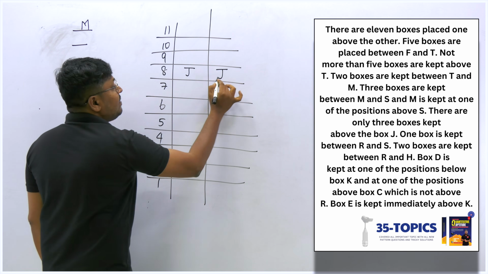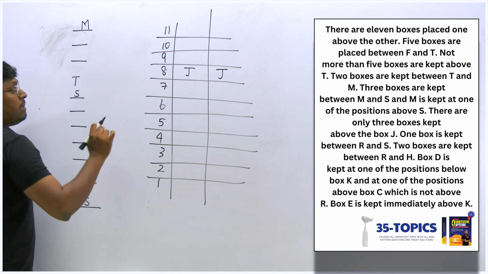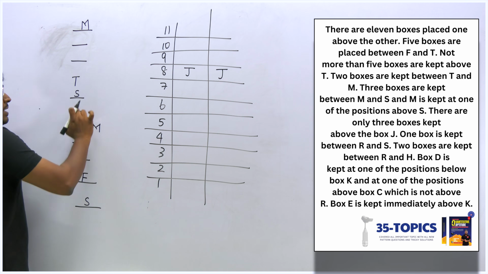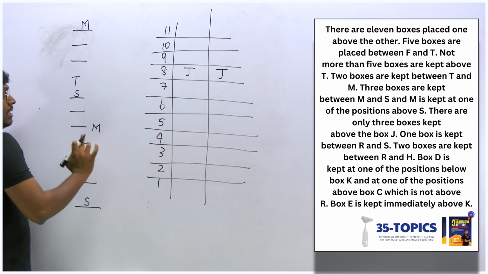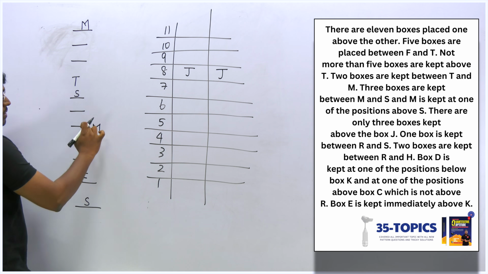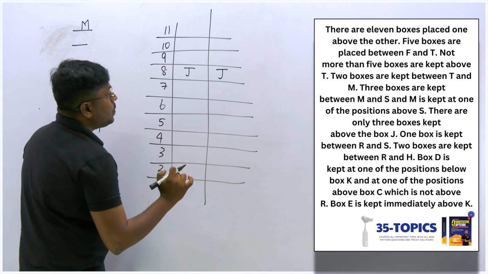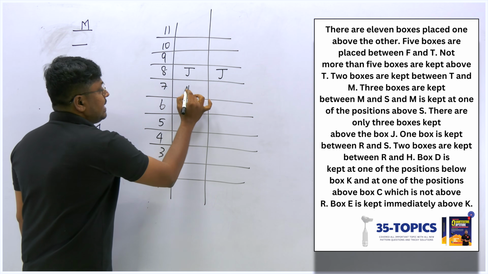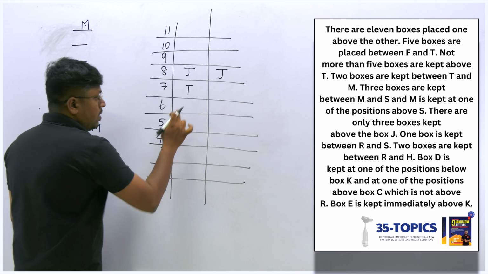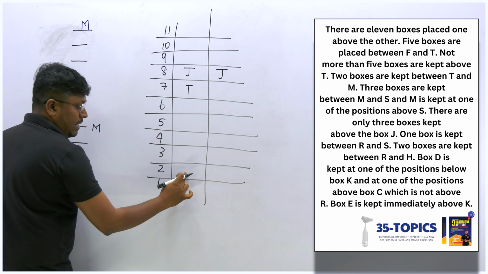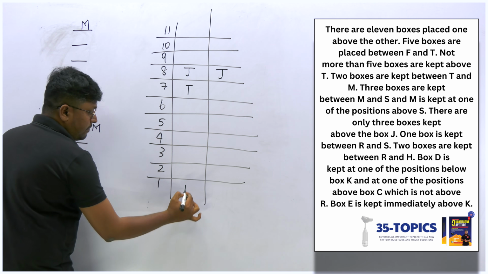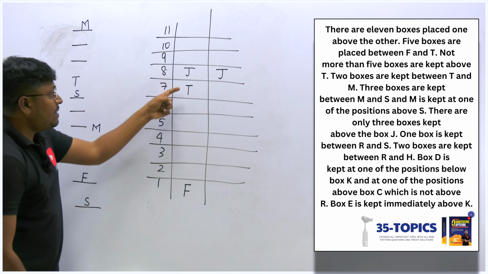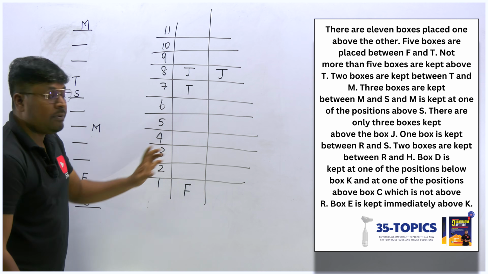So now I think we can fix T here, because between T and F we know that there should be a gap of 5 boxes, right? T and F, 1, 2, 3, 4, 5. What I can do here is fix T in this possible diagram. 1, 2, 3, 4, 5 boxes and this must be F. No other way, because between T and F there should be a gap of 5.